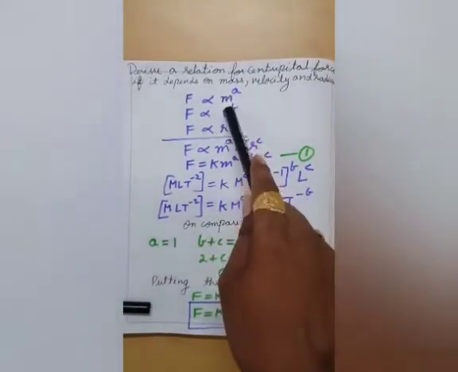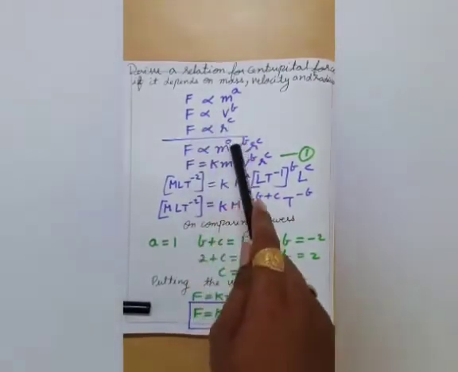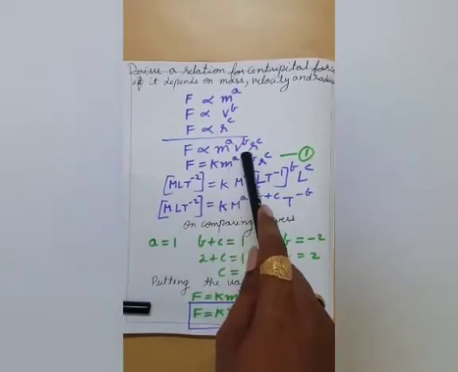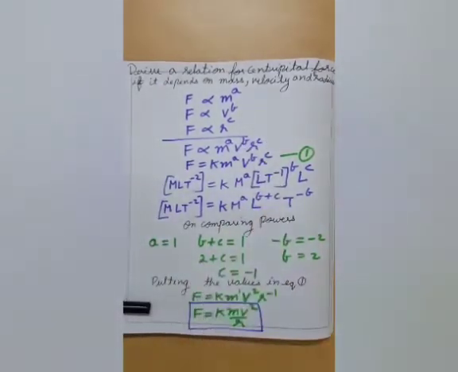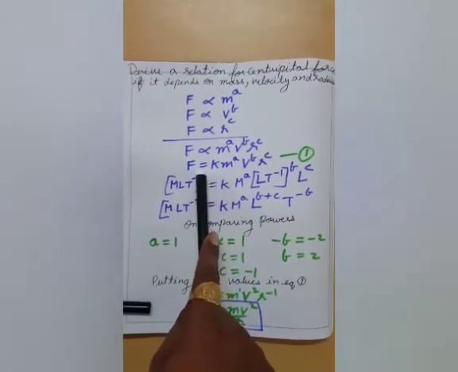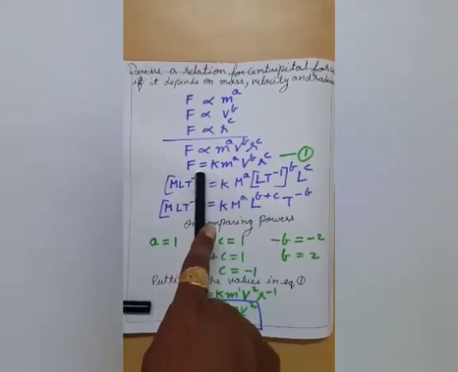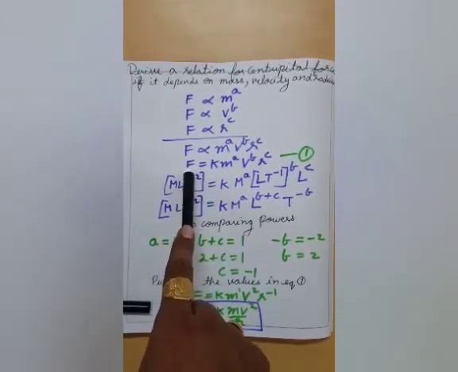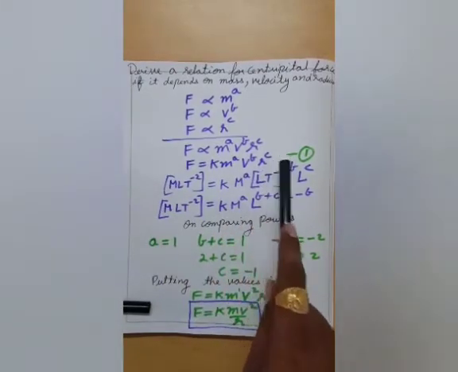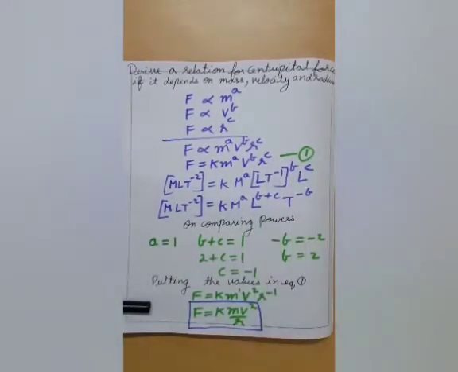If we combine all three factors, we get F is proportional to m to the power a, v to the power b and r to the power c. Now remove this proportionality sign, put a constant k and put an equal to sign. The final equation we get is F is equal to k m to the power a, v to the power b, r to the power c. Let us name this equation as 1.